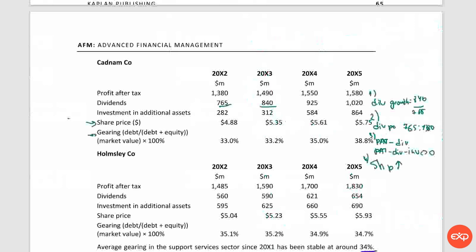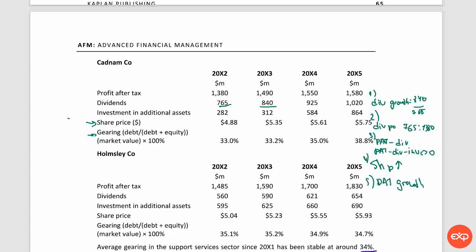However, as we are awarded 5 marks, then we need 5. And look, as we find dividend growth, it would be nice to find profit after tax growth as well, because it will give us the idea whether the dividend growth is sustainable, because dividend growth should not ideally be higher than profit after tax growth. Okay, so we are not going to calculate that.